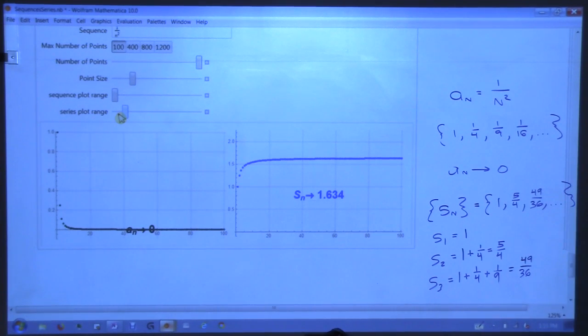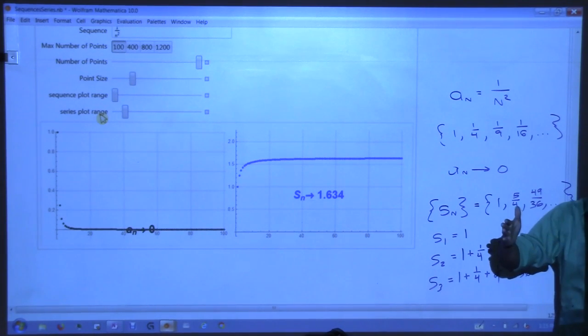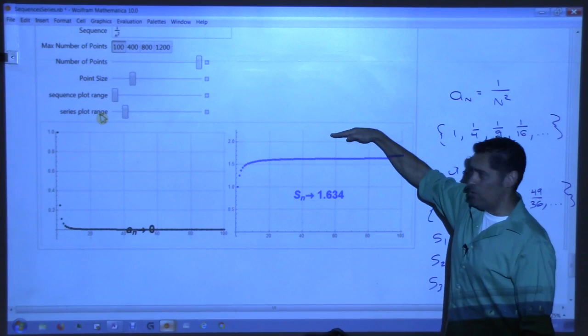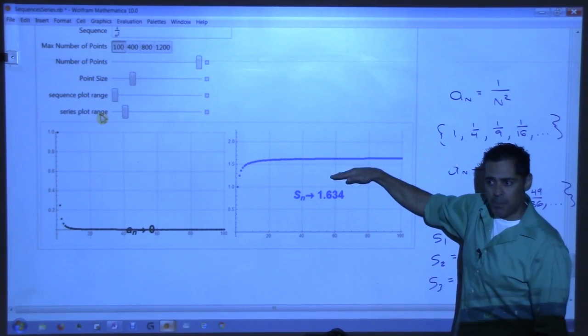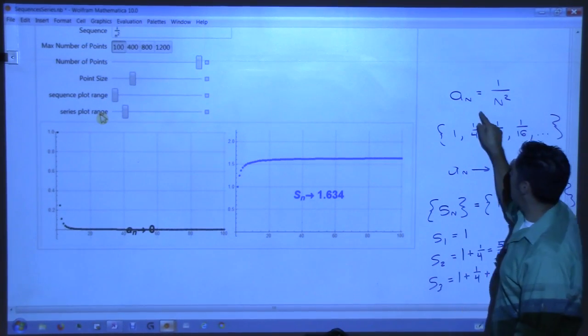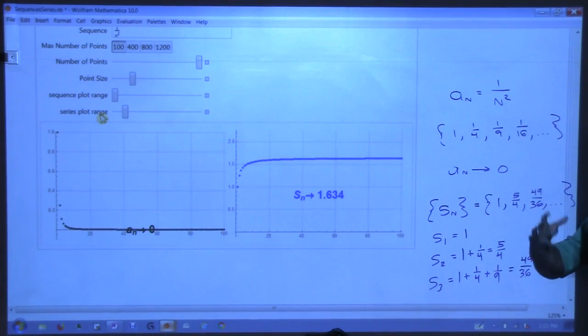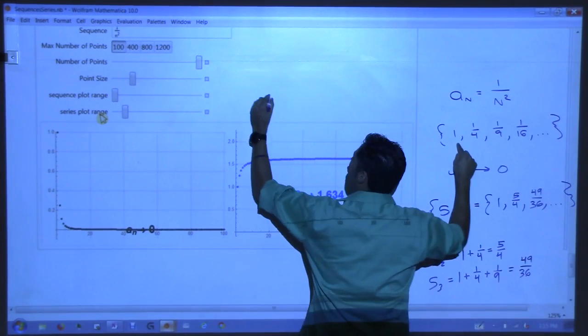What does that mean to us? It means if you take 1 plus a 4th plus a 9th plus a 16th and you start doing that forever, forever and ever and ever, it's never going to get bigger than 2 for sure, according to this picture. So the series of this sequence is not unbounded. It doesn't become infinite. And that usually causes problems for students because if we take this and start adding them up,